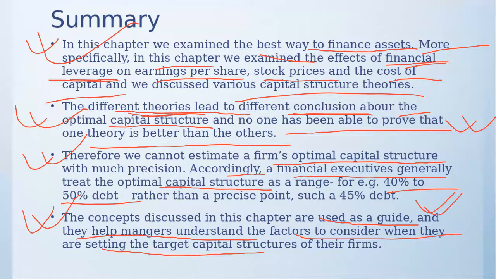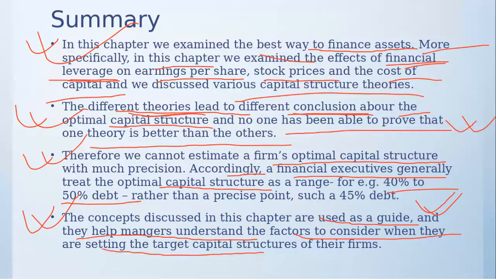Tomorrow, if you are going to start any venture and you are confused, please go to the slides of this chapter, calculate your weighted average cost of capital, and find the ultimate mix which will give you the lowest weighted average cost of capital. That would be the ideal capital structure for you.